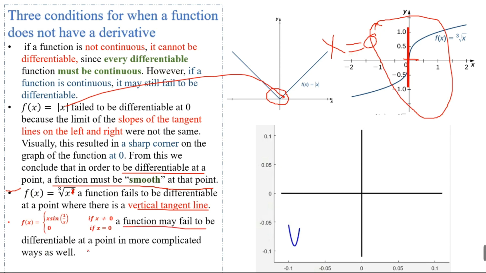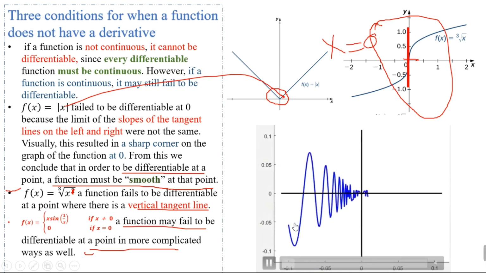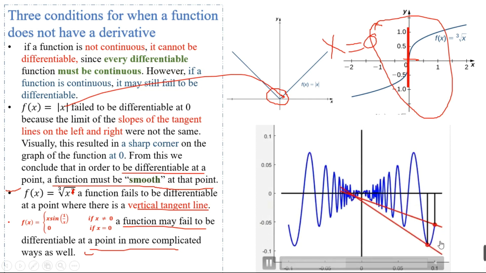A function may fail to be differentiable at a point in more complicated ways as well. We have also proved this one with the help of an example, and we also plotted the graph of this function. When the function continuously changes the slope of the secant line, this means the function is also not differentiable at that point. This is the graph of this function, and we can see that the slope of the secant line continuously changes as x approaches 0.